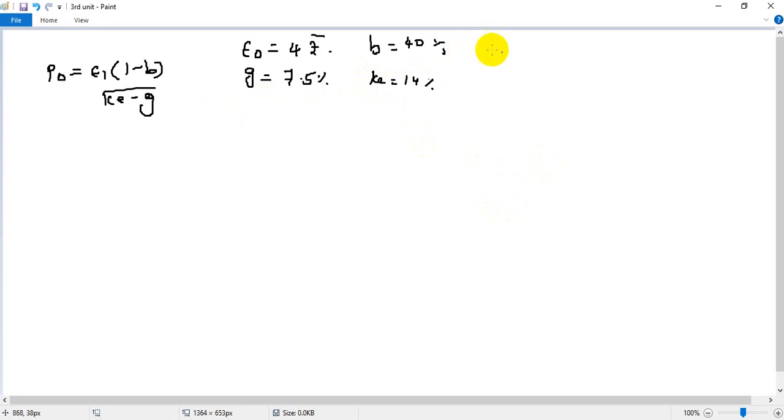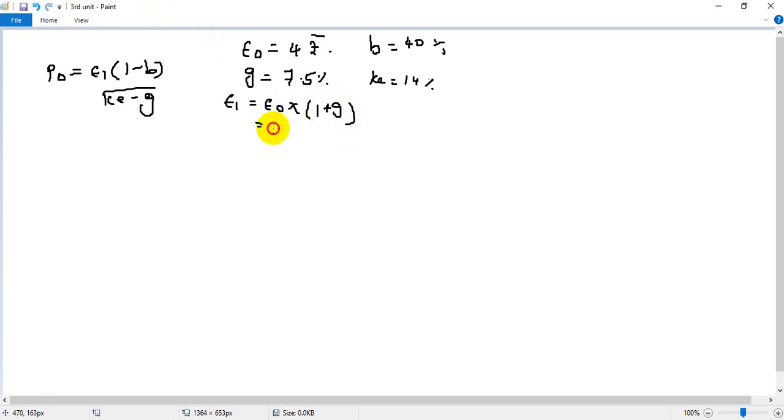One more thing I want to tell you is, when it says E1, it is nothing but E0 into (1 plus G). This is how you need to calculate E1. We need E1, the earnings of the next period, isn't it? E1 is the current earning expected at the end of year 1. So E0 into (1 plus G). It is not minus, it is plus G.